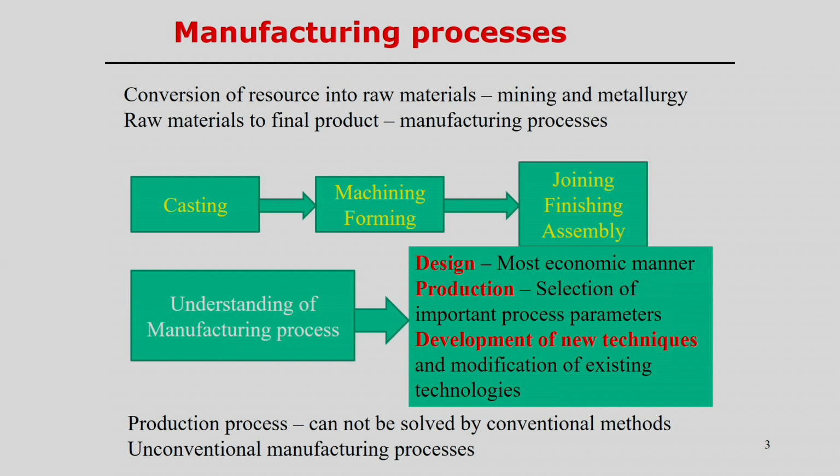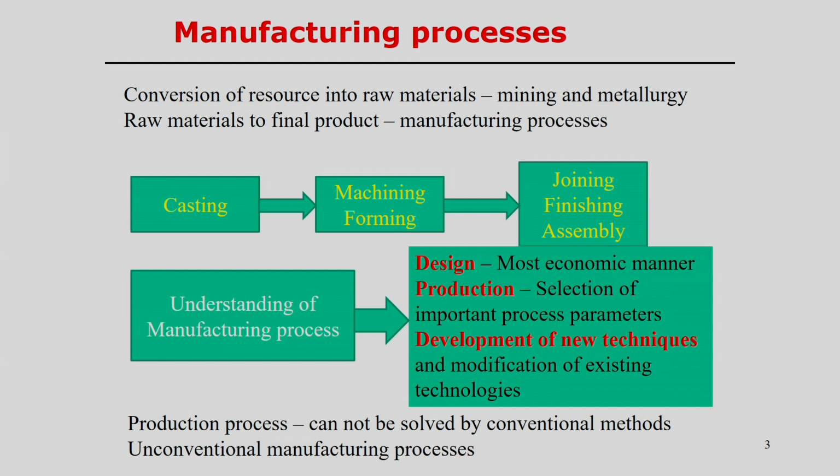Once we get some raw materials in terms of billets, then from that raw material we can apply some manufacturing process. For example, if you want to get a desired complex shape, then maybe it is necessary to perform a machining process on this raw material.